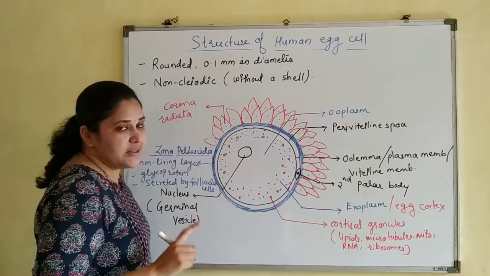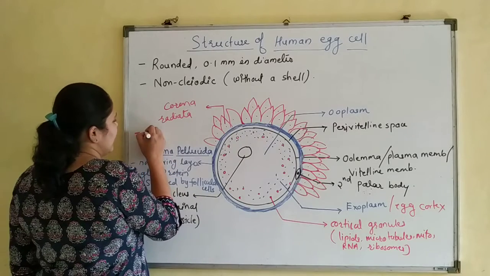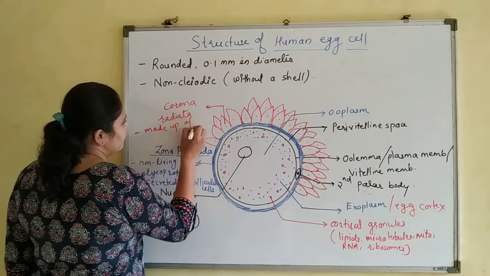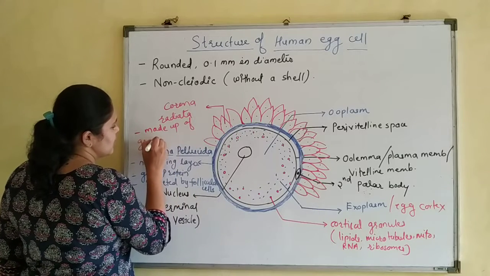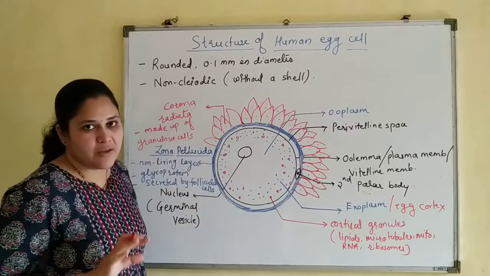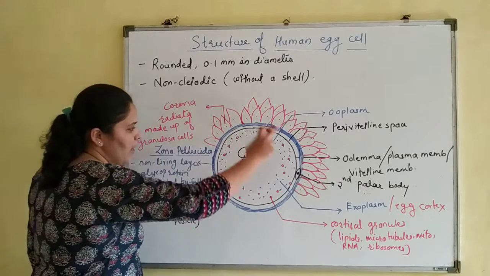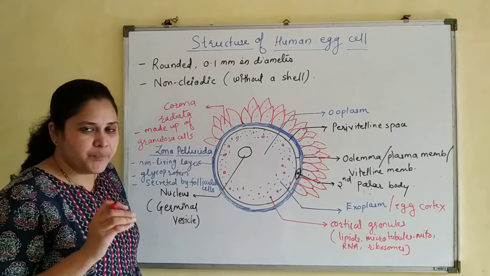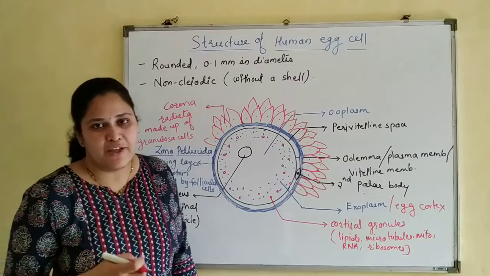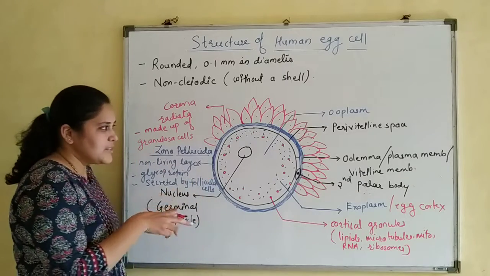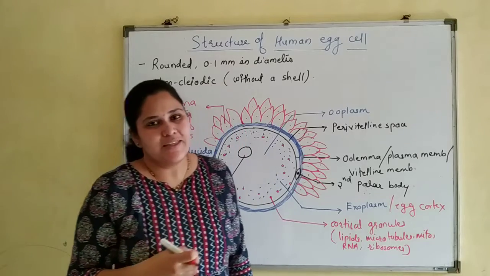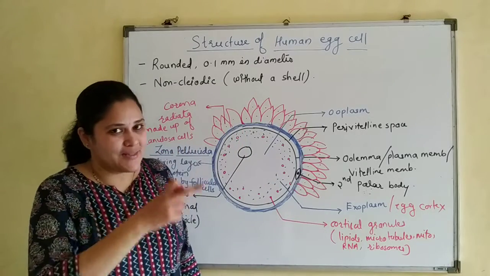Fine. This is made up of which cells? Granulosa cells. Corona radiata is made up of granulosa cells. Understood. Outside the zona pellucida there is a layer of radiating cells. These cells are nothing but the granulosa cells. They are stuck to each other by means of a cementing material known as hyaluronic acid.